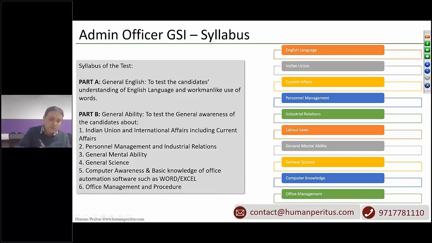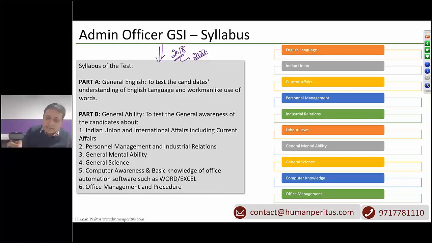The syllabus has been released by UPSC. It was released in 2018 paper. For the 2022 paper, it has not been released till now. Why? Because every time UPSC does not release the syllabus with the notification. The syllabus will come later, when UPSC comes out with another notification which will have the exam date. That time the syllabus will come out, but it is likely to remain the same.